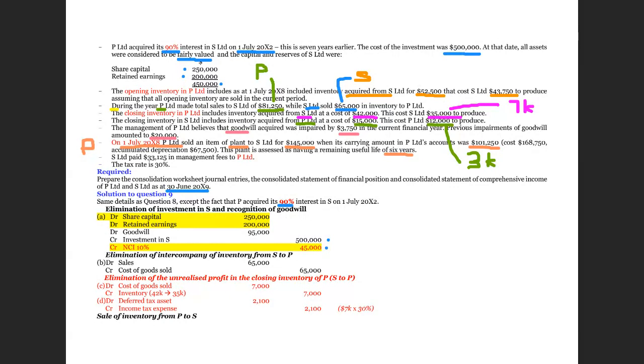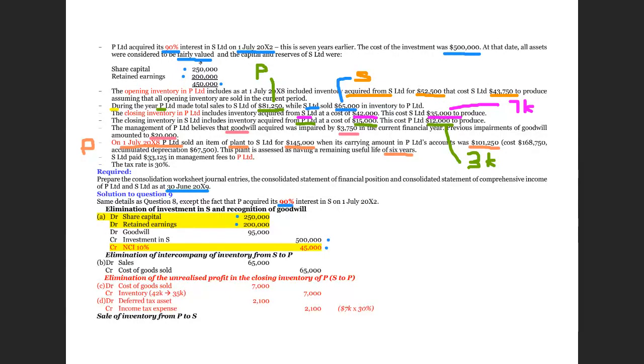The question told us that share capital and retained earnings are 250,000 and 200,000 respectively. Therefore, we debit away the share capital at the day of acquisition, and we debit away the retained earnings at the day of acquisition.